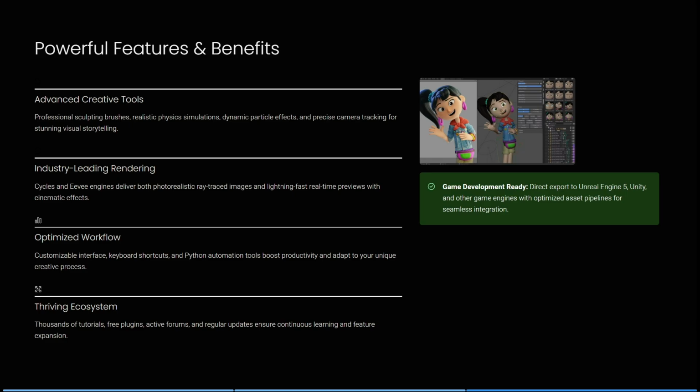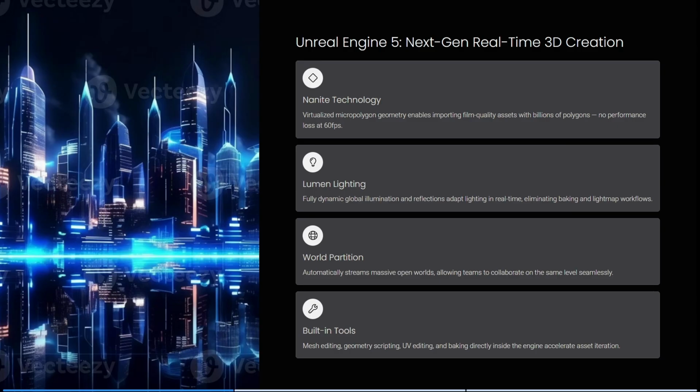And then it's a thriving ecosystem. There's thousands of tutorials, there's free plugins, active forums, and regular updates to ensure there is continuous learning and expansion on the features. Okay, let's have a look at Unreal Engine 5. And Unreal Engine 5 is a next-generation real-time 3D creation tool, and it's making waves.